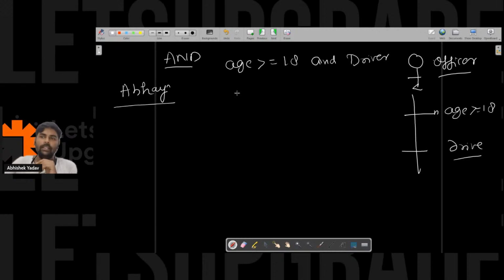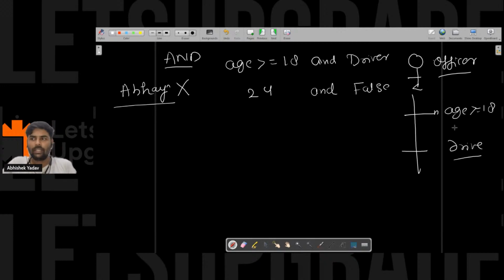Abhay's age is 24, but Abhay doesn't know how to drive. Can you tell me whether Abhay will get the driving license or not? Please write in the chat. No, he will not get the driving license because the second condition is false.